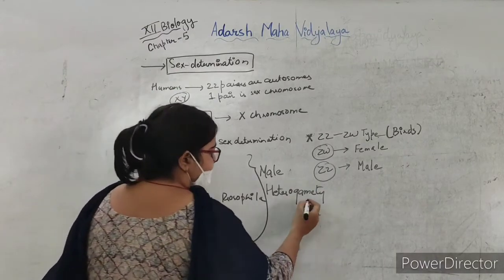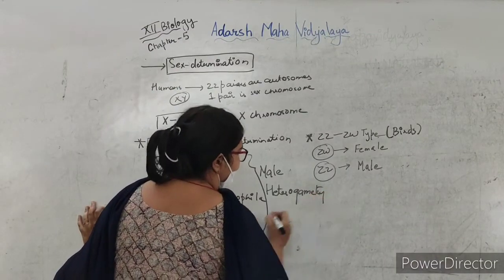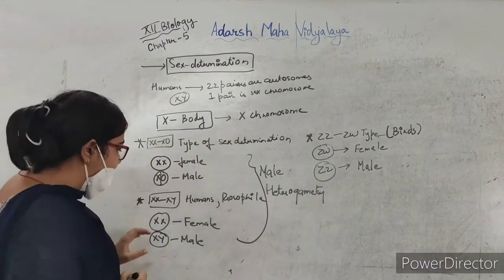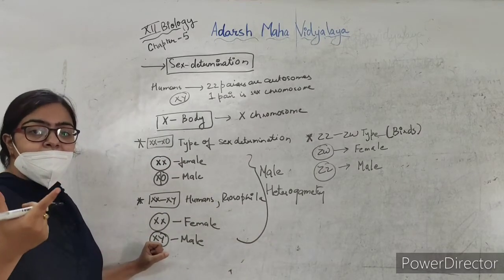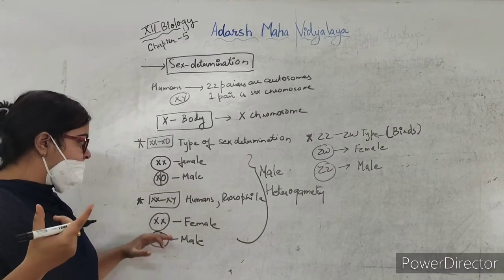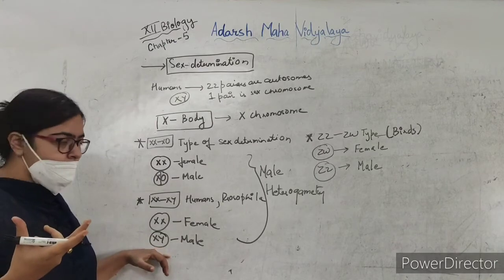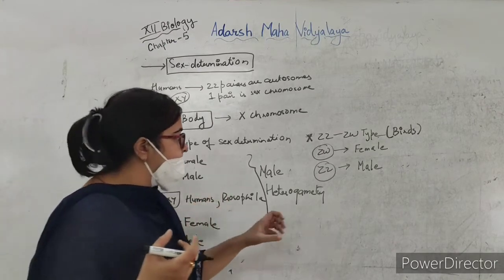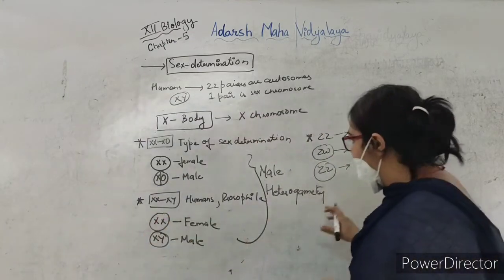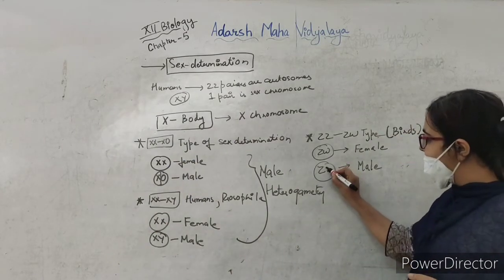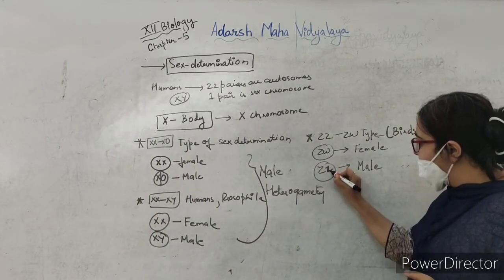That means here the male has a different set of chromosomes and the female has the same set of chromosomes. But when we talk about birds, here you see that the male has a pair of